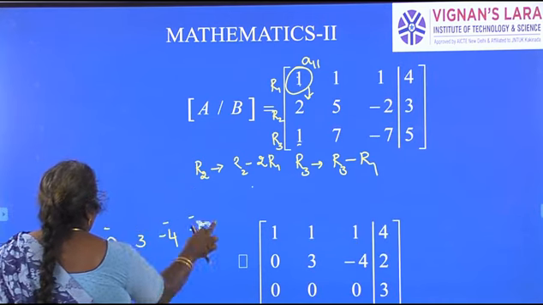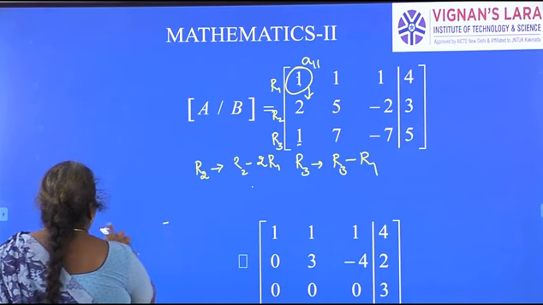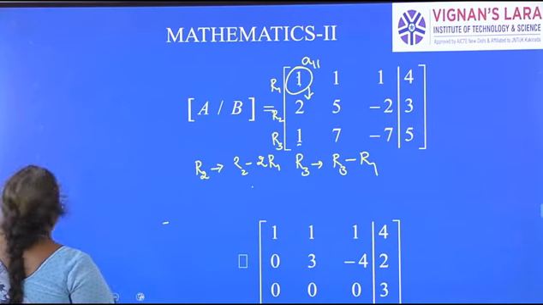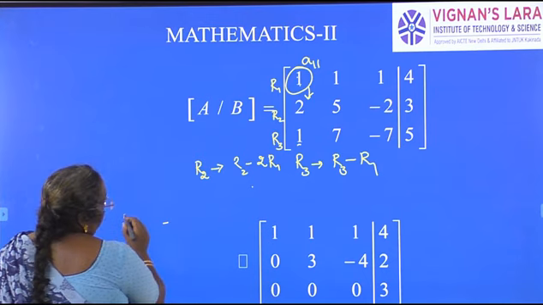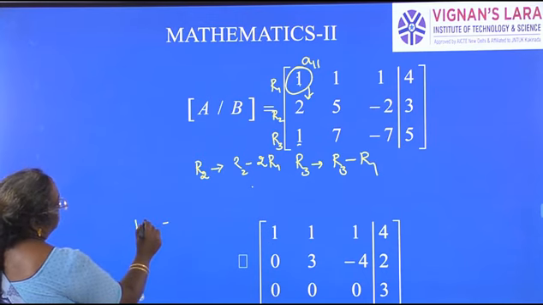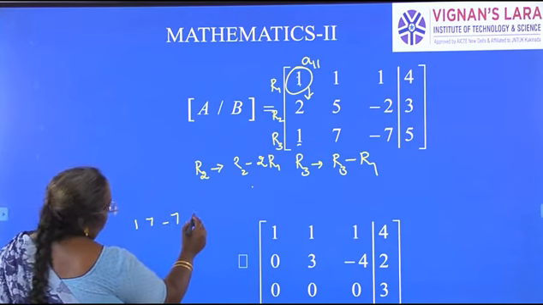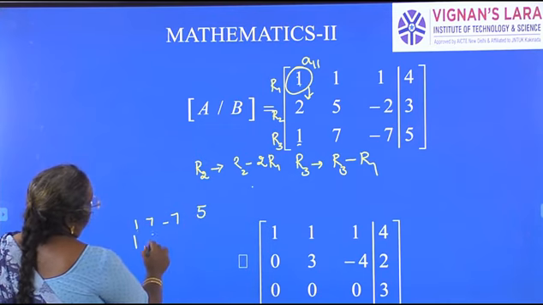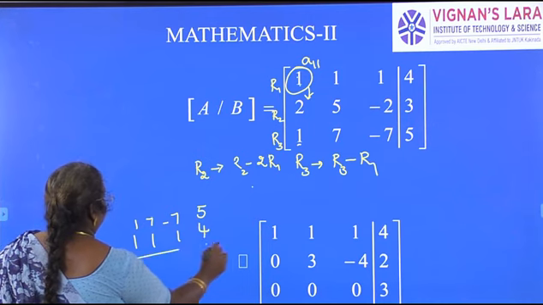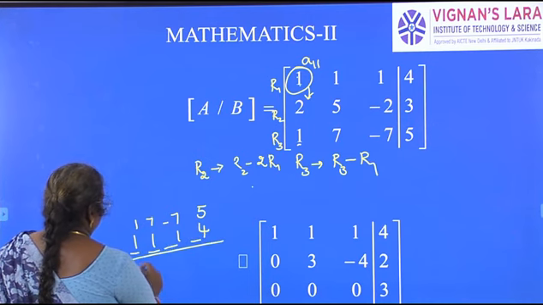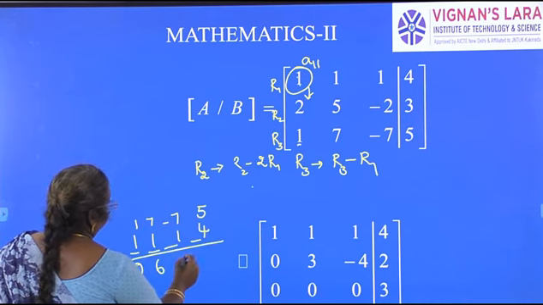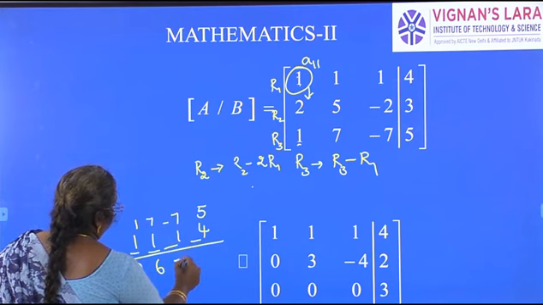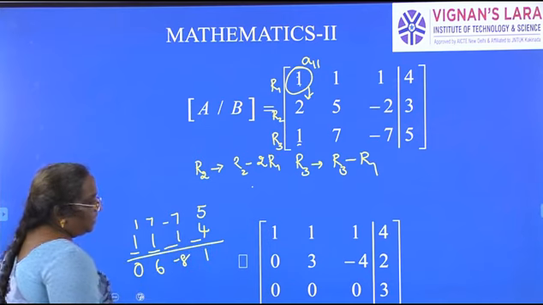Similarly, we have to perform with the row 3. R3 is 1, 7, minus 7 and 5. Just we are subtracting 1, 1, 1, 4. So what is that we get? 0, 6, 7 minus 8, 1. So there is one more step.